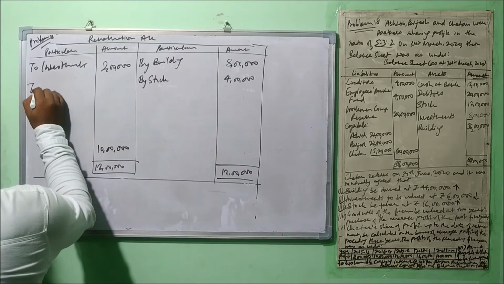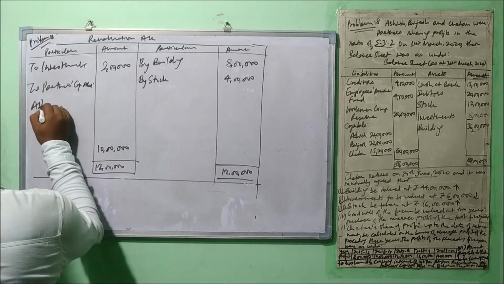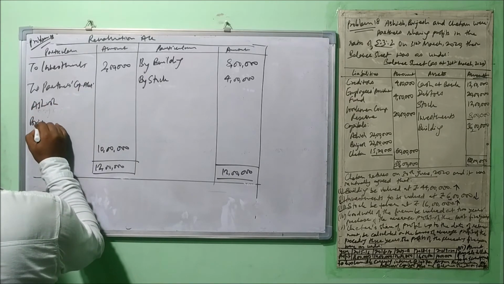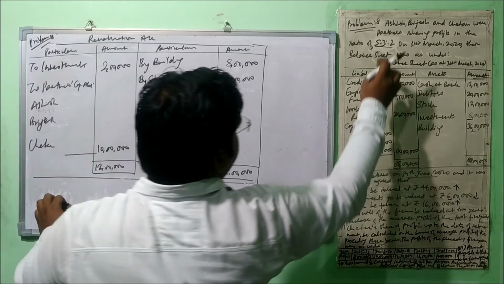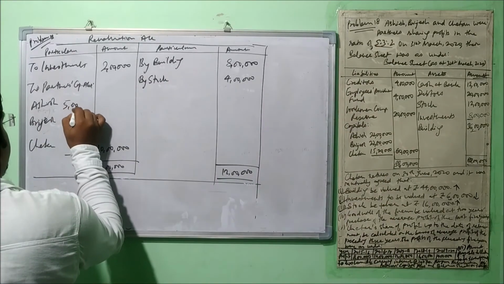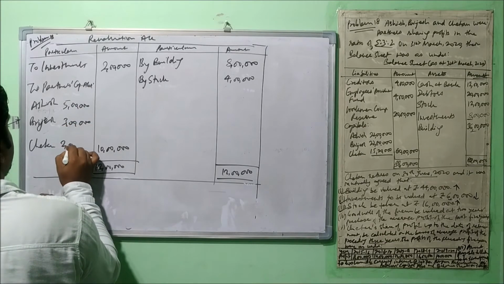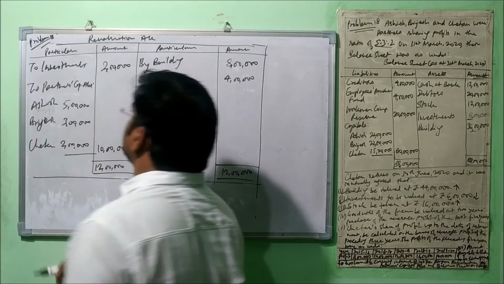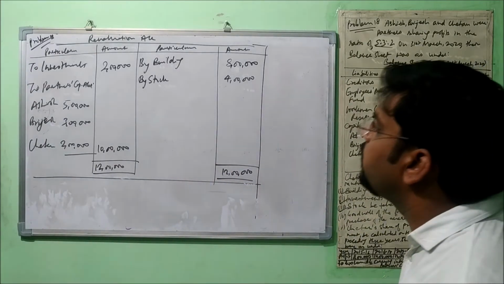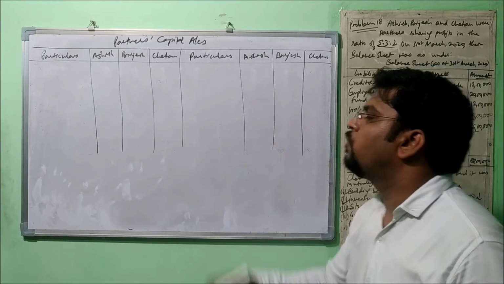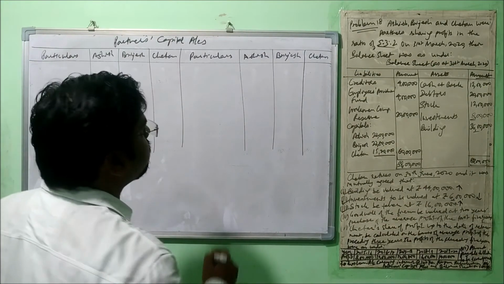So this is the profit to be transferred to partners' capital accounts. Who are the partners? Ashish, Brijesh and Chetan, in old profit sharing ratio, that is 5:3:2, means 5 lakh, 3 lakh and 2 lakh. Alright, so it was very simple to prepare the revaluation account. Now it's time to prepare the partners capital account. So this is the format of partners capital account. Let's move further with this.